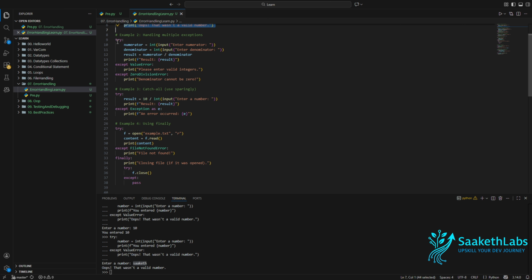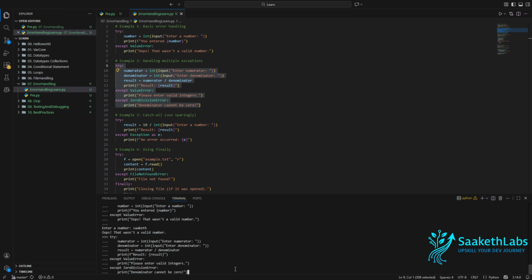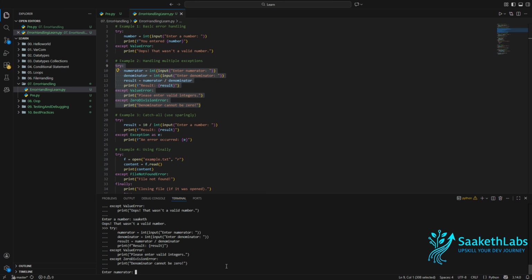Example 2 demonstrates how we can have multiple except blocks for different types of errors. I'll try to execute this now. Here there are two types of errors being handled.